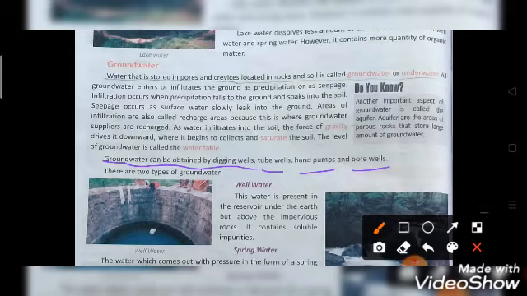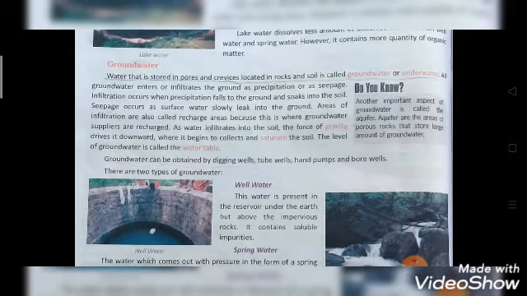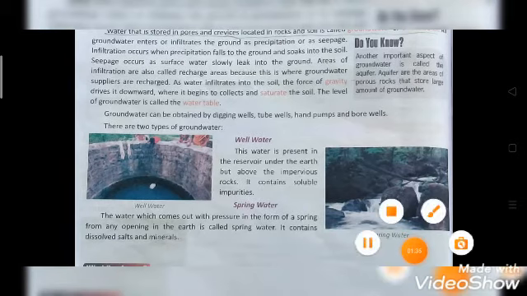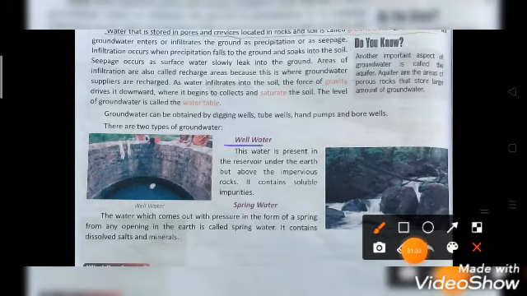So we have two types of groundwater. One is well water and the other is spring water. I'm sure we can see in the picture, this is the well water. So this is how we obtain groundwater, and then spring water, and this is the spring water. So these are the two types of groundwater.